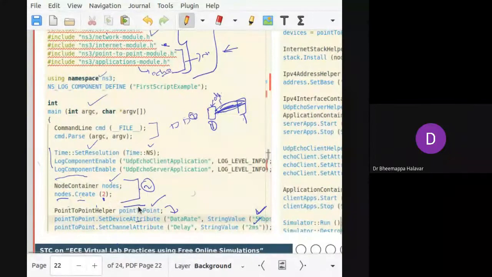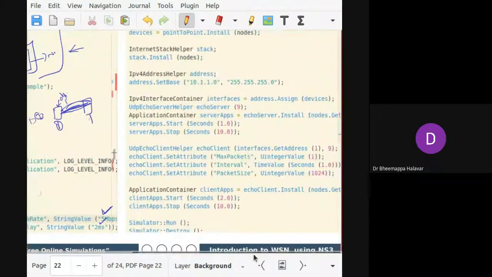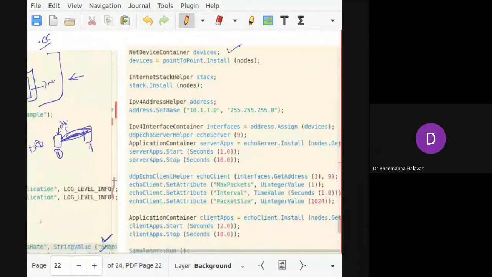Suppose I am taking CSMA Ethernet, then what will I write? I will write CSMA helper, the new object, and then assign the data rate for that. That's after creating a number of nodes. The second step is we have to add a device, right? So a NetDeviceContainer for devices. I'll be adding a point-to-point installation to these nodes, meaning the nodes should work in a point-to-point fashion. Once the devices are ready, they will be added to each node, and point-to-point will be installed.